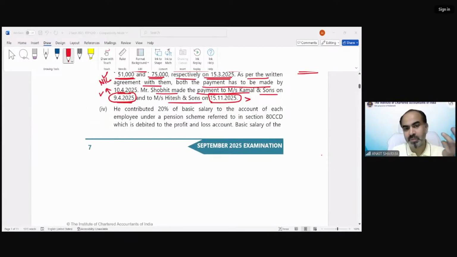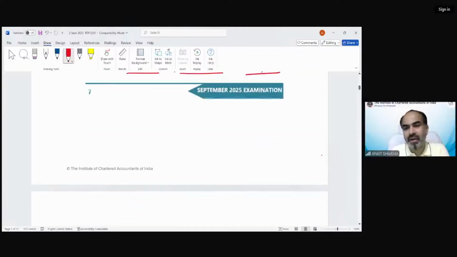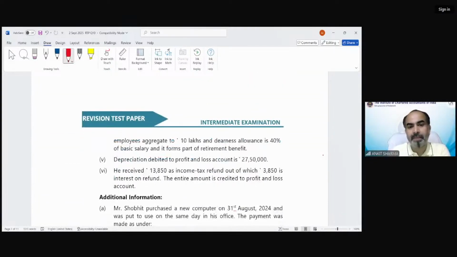I have not seen this point in, I guess, test knowledge questions, etc. He contributed 20% of basic salary to the account of each employee under a pension scheme referred to in section 80CCD, which is debited to the profit and loss account. Basic salary of the employees aggregates to 10 lakh and dearness allowance is 40% of basic salary and it forms part of the retirement benefit.